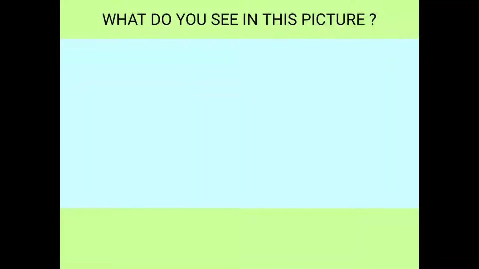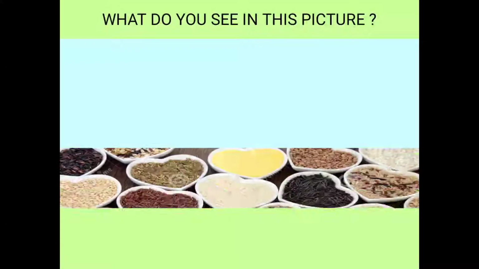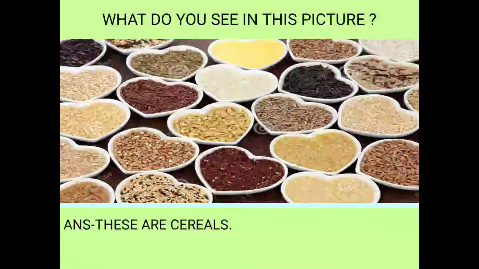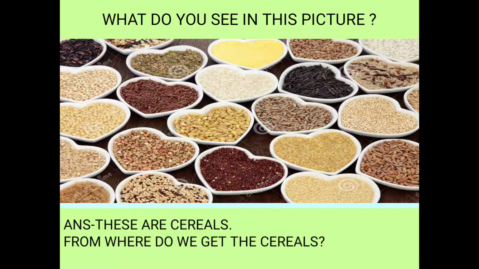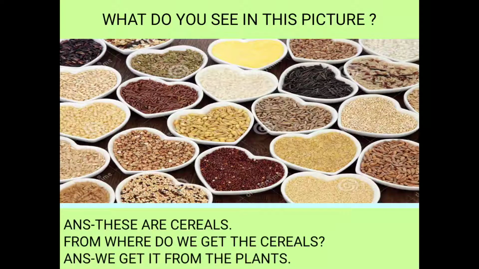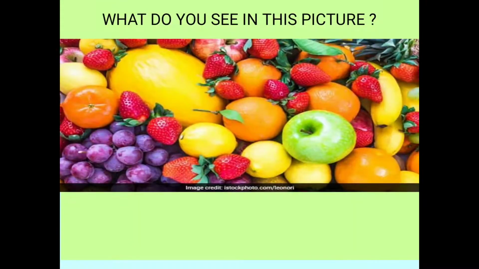What do you see in this picture? These are cereals. Can you tell me from where do we get the cereals? We get the cereals from the plants. Now you can see the picture of fruits.